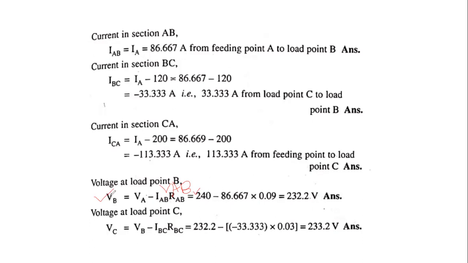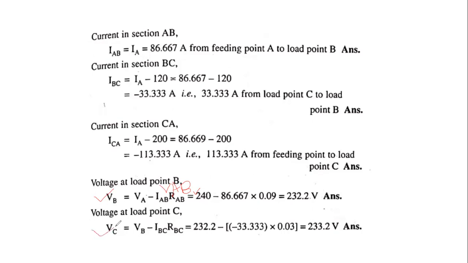Then we calculate the VB value. Therefore VB is equal to VA minus IAB into RAB, that is equal to 232.2 volts.